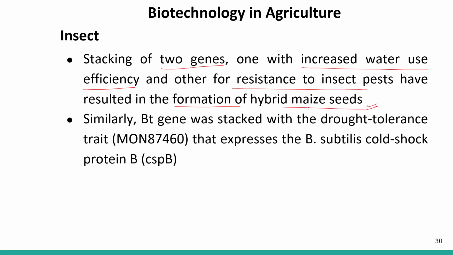So this particular type of transgenic maize has two genes, one for increased water use efficiency and another for resistance to the insect pest.